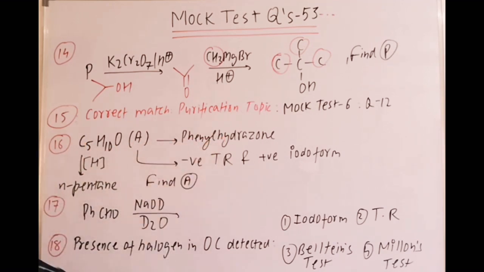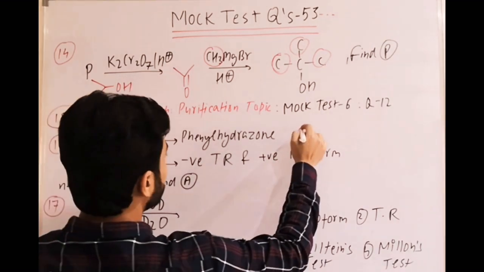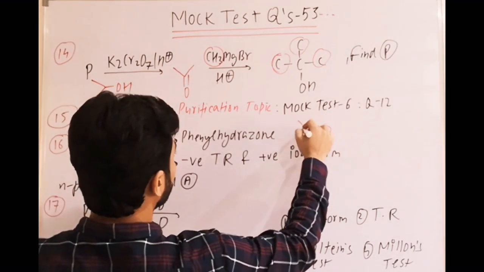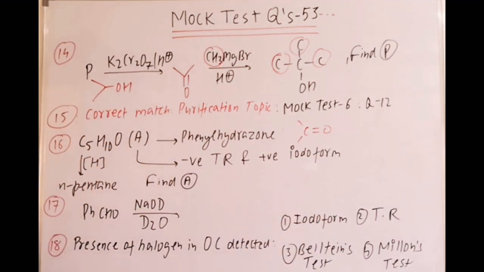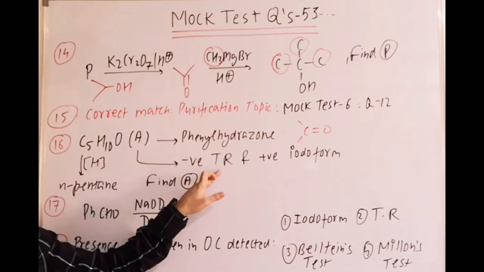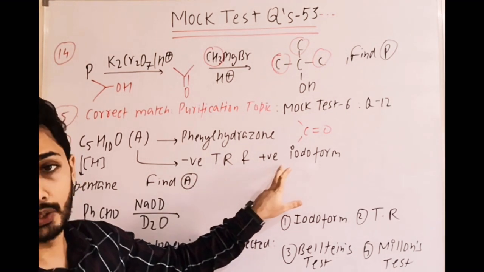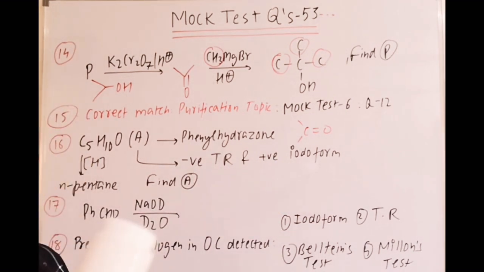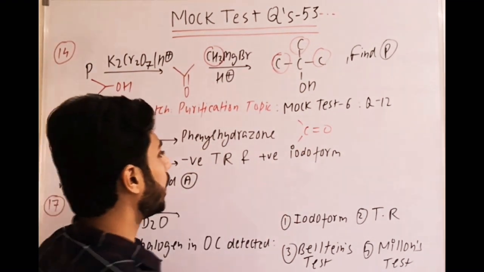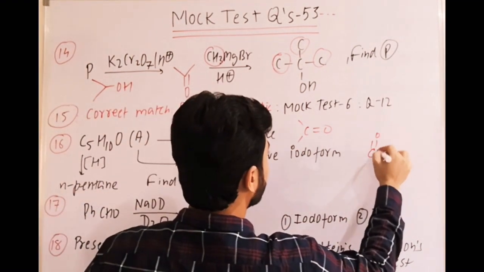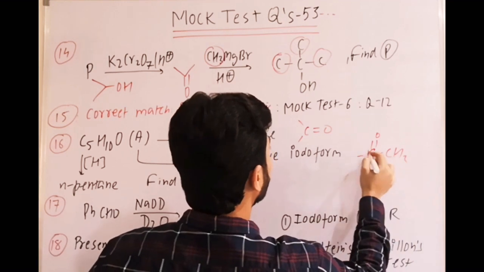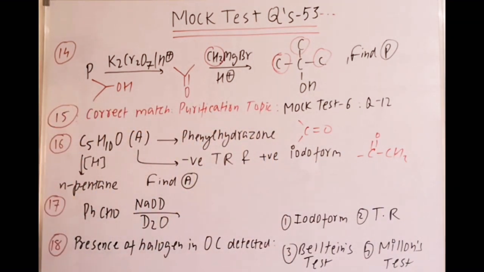This information is indicating that phenyl hydrazone is formed. That means it contains a carbonyl group. That is the first indication. Second, negative Tollens' reagent test means it is not an aldehyde. It must be a ketone. Now which ketone? Methyl ketone. Why? It is giving a positive iodoform test. So that part we can make clear. At least that one. Now the other part may be branched or maybe not.